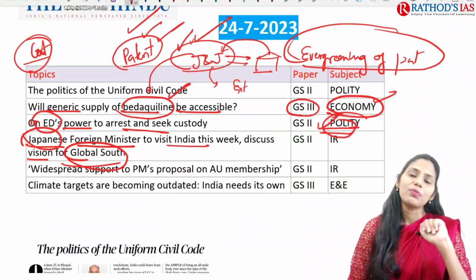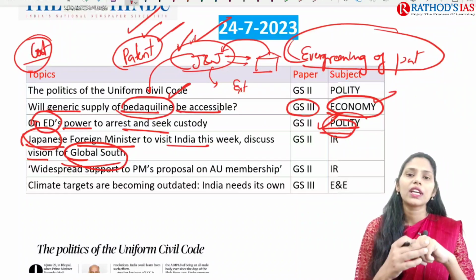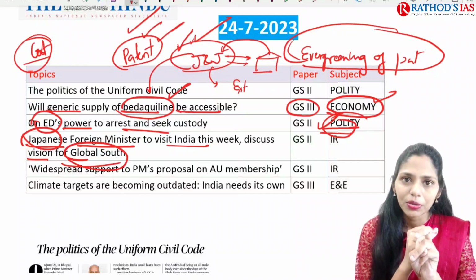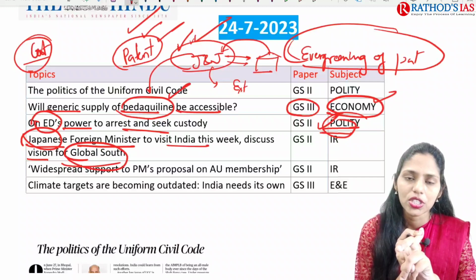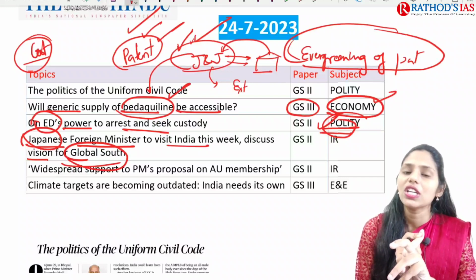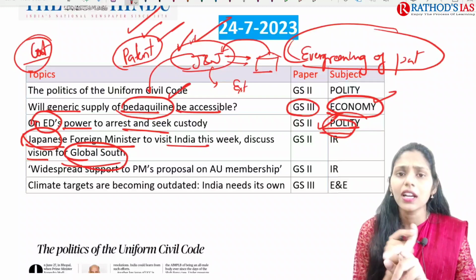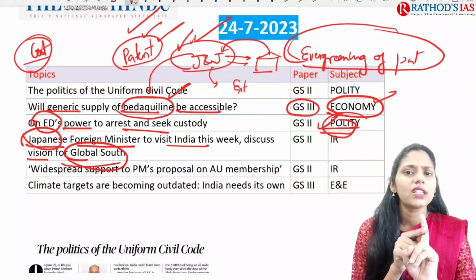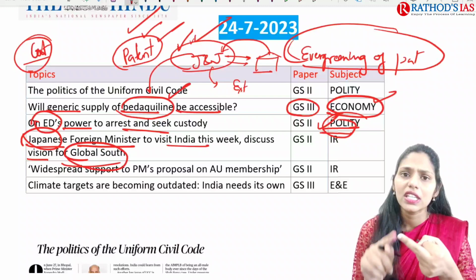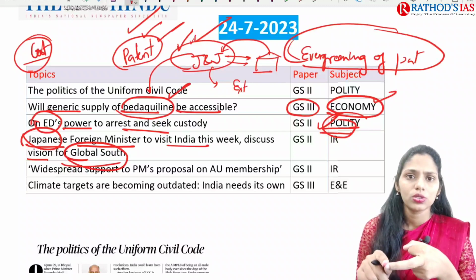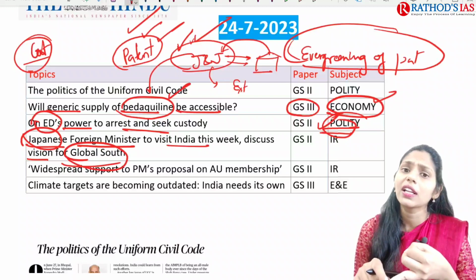I want to say one more thing. In international relations, you can get 3 questions, and 1 question is from India and its neighborhood, for example India-Sri Lanka relations, India-Nepal, India-China, India-Myanmar, India-Bangladesh, India-Pakistan, like that. You can get India bilateral relations, that is India-USA or India-UK or India-Russia. And you can even get a question regarding groupings.